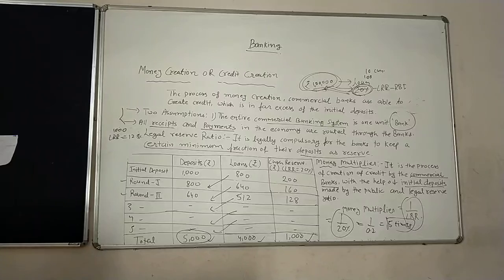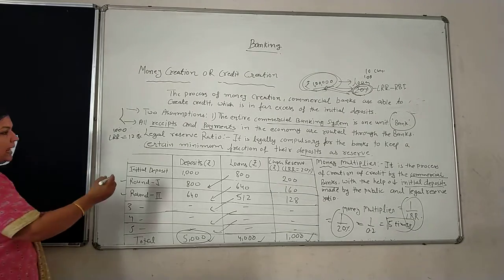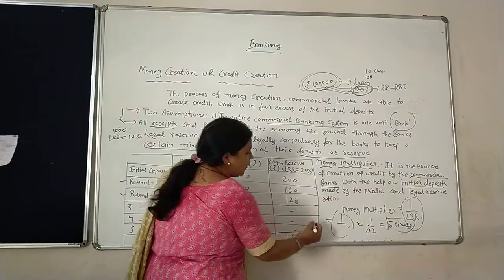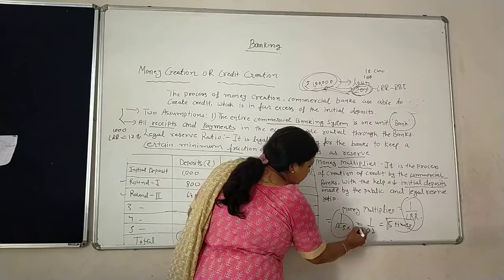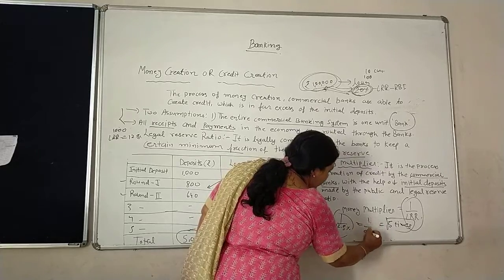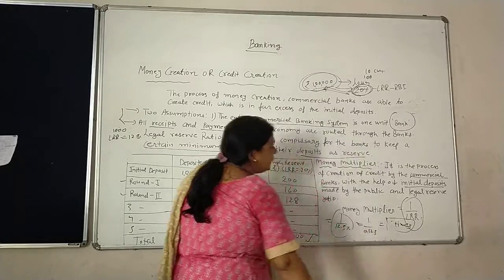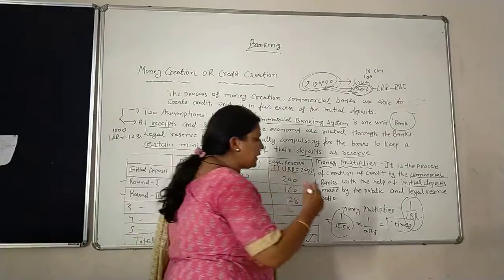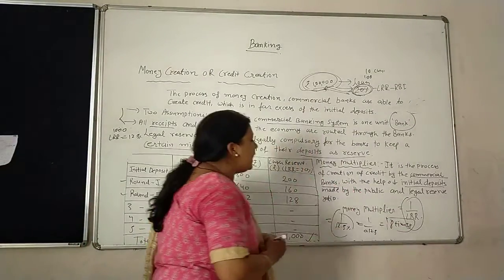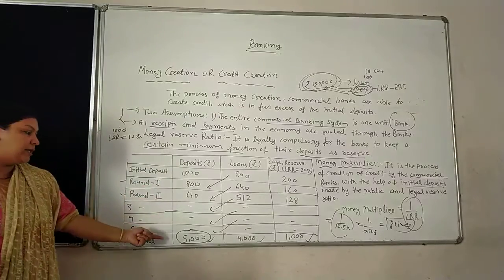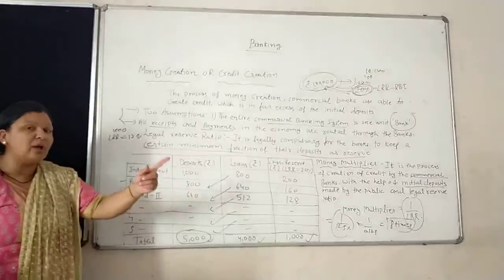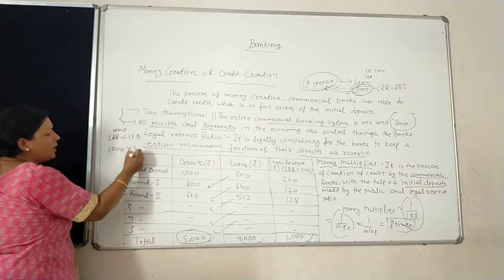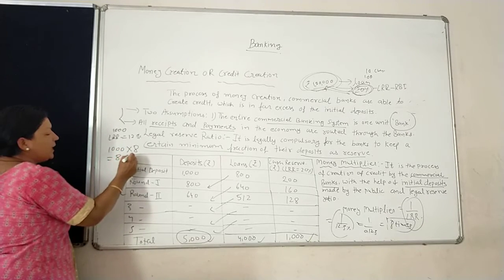So how is it calculated? By the money multiplier, so 1 upon LRR. This is the formula. So here 12.5%: 1 upon 0.125. So how many times is it? 0.125 means 8 times. So we can generate our money creation up to 8 times the initial deposit. So what is your initial deposit? 1,000. So 1,000 into 8, that is 8,000.